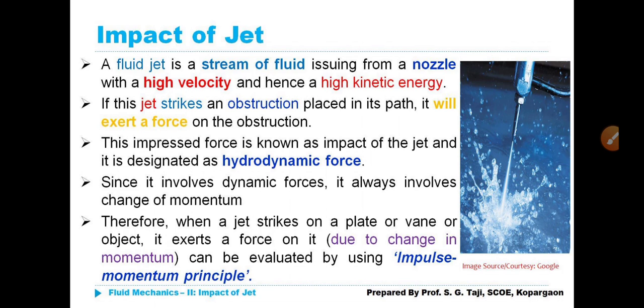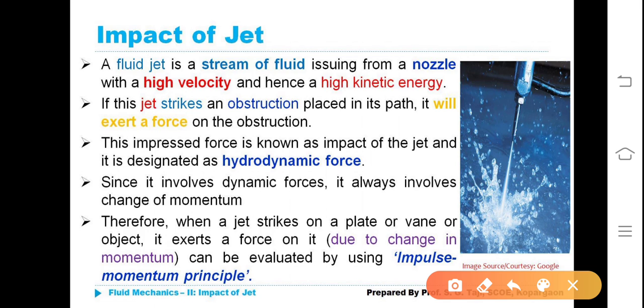What is jet? A fluid jet is a stream of fluid issuing from a nozzle. Issuing means ejecting out from a nozzle with a high velocity, and therefore it produces high kinetic energy. Nozzle and jet, these are the two important terms which are required to be remembered.